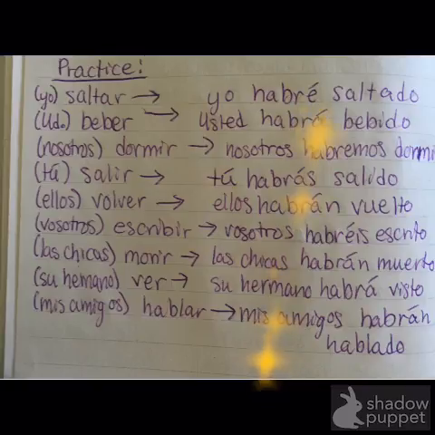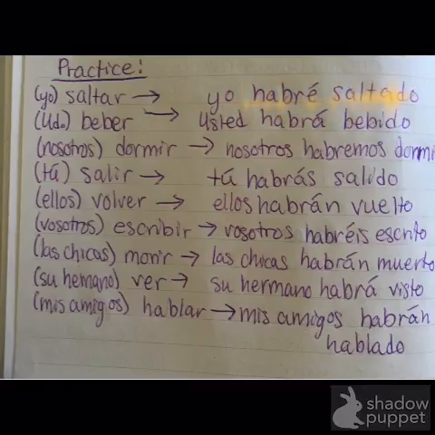So I'm just going to run through these and let you know what they mean in English. So hopefully that'll help your understanding. I will have jumped. You will have drunk. We will have slept. You will have left.